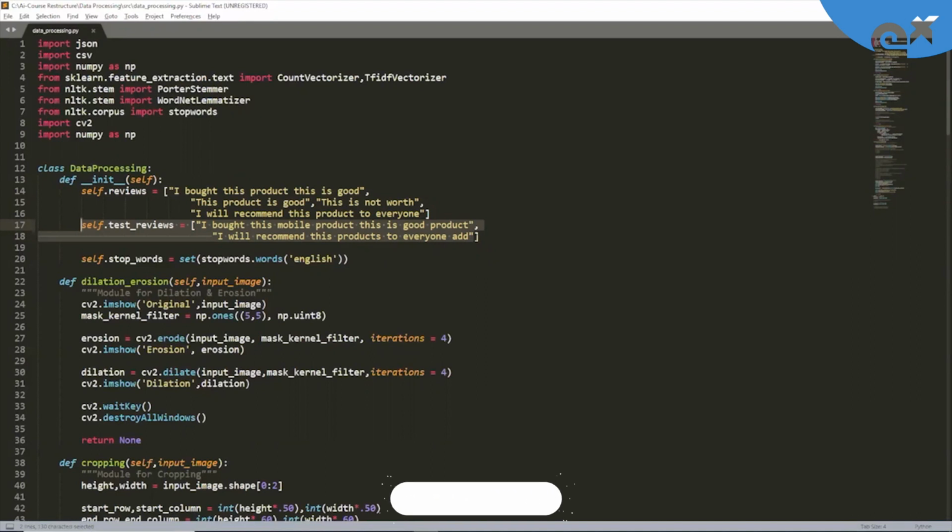This means we train our vectors on self underscore reviews, and then whatever reviews we have in self dot test underscore reviews, we are going to convert these 2 sentences into mathematical vectors.